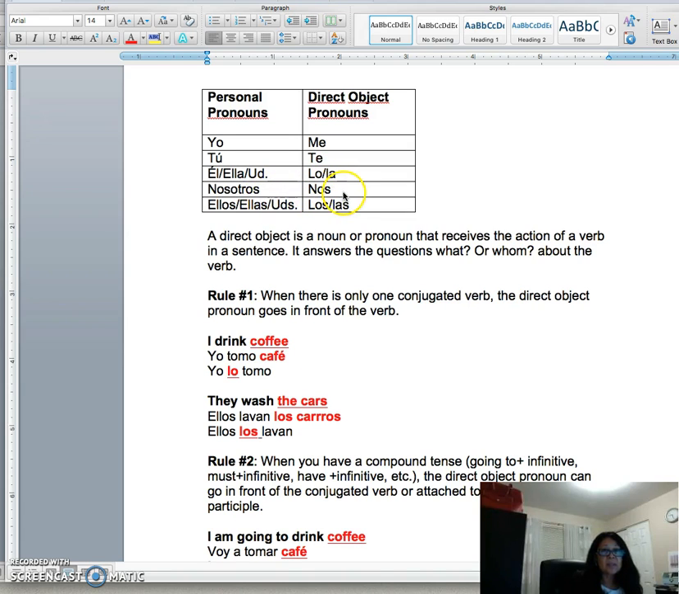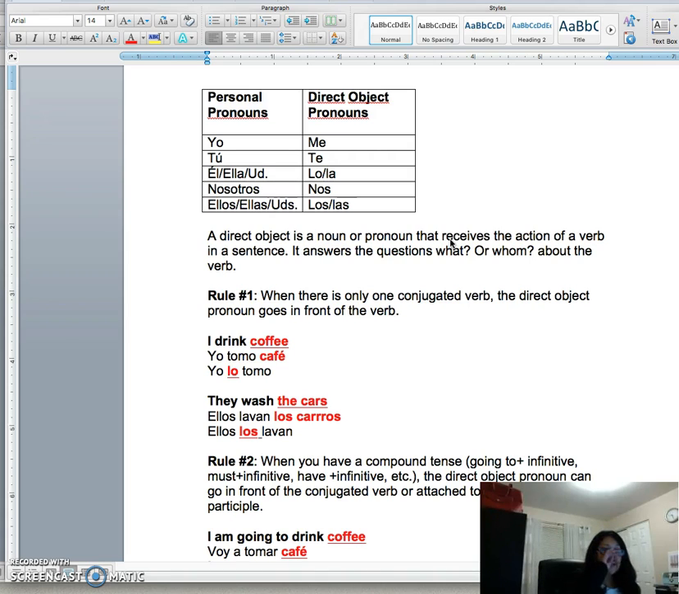If it is masculine, it will be lo, and if it is feminine, it will be la. For nosotros is nos, and ellos, ellas, ustedes, depending if it is masculine, los, and if it is feminine, you would use las. A direct object is a noun or pronoun that receives the action of a verb in a sentence. It answers the question what or whom about the verb, okay?